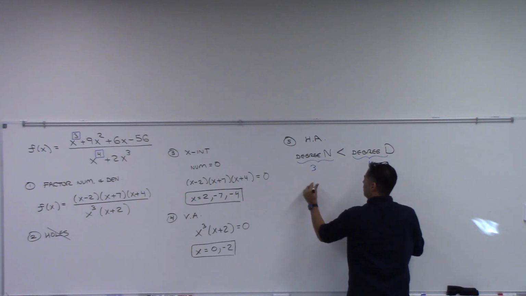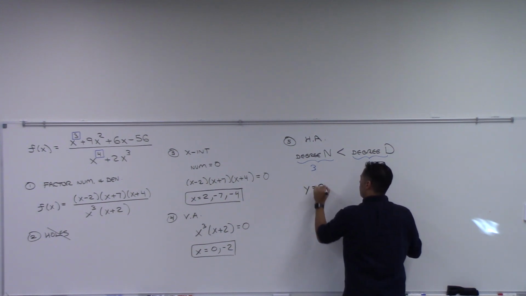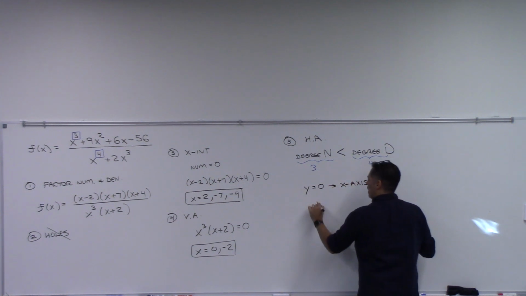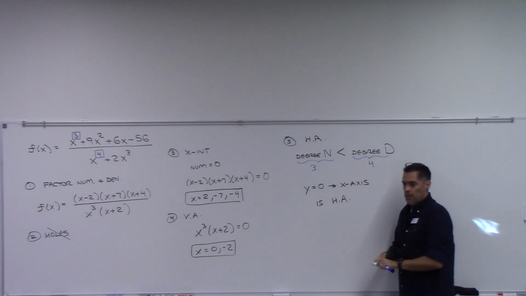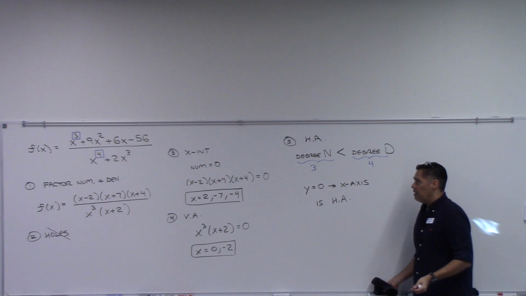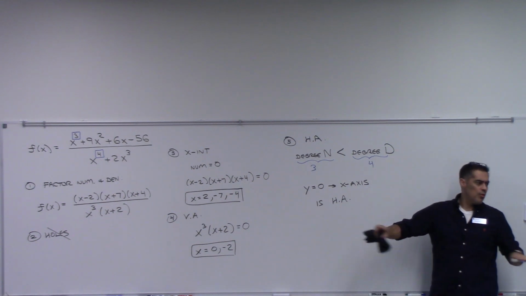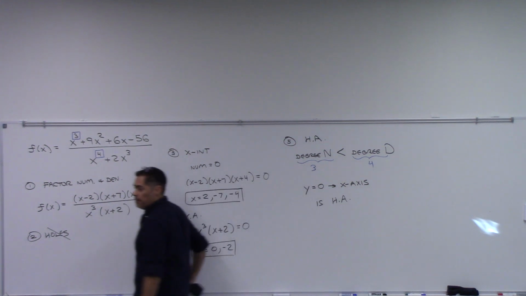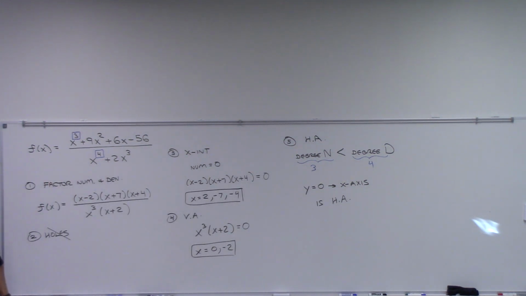When this happens, y equals 0, which is the same as the x-axis, is your horizontal asymptote. Anytime the degree of the numerator is smaller than the denominator, your x-axis is your horizontal asymptote. All right, we are done with step 5.